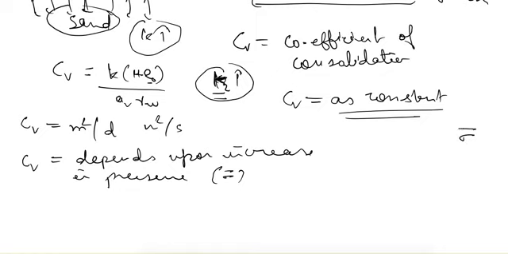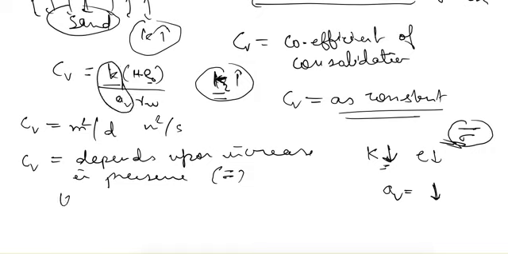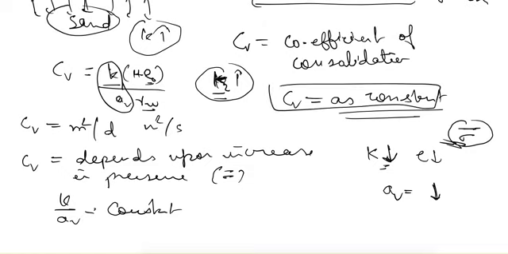Because for a considerable range of pressure or change in effective stress, let's say there is a change in effective stress of sigma, because of that the coefficient of permeability will decrease because the void ratio will decrease, and similarly a_v will also decrease because of the increase in effective stress. So k and a_v both are decreasing, but their ratio is more or less constant, and other things are constant already. So because of that, for a considerable range of pressure, C_v is taken as constant.